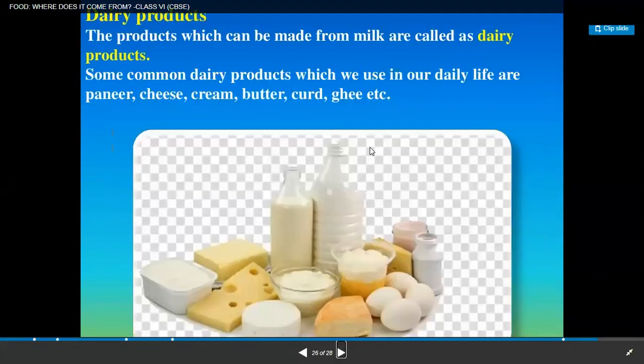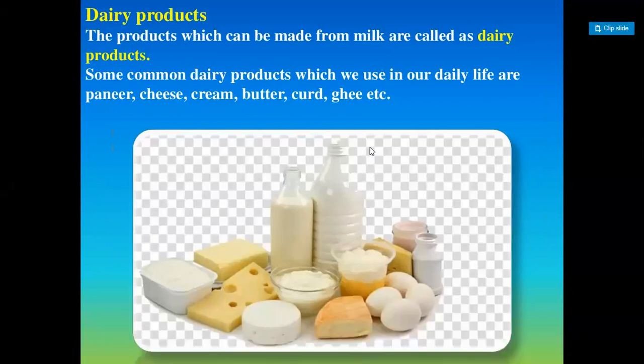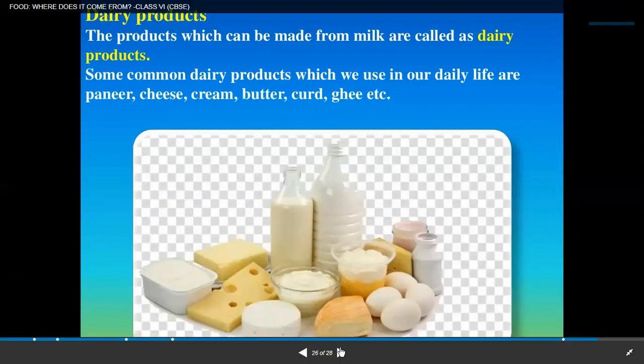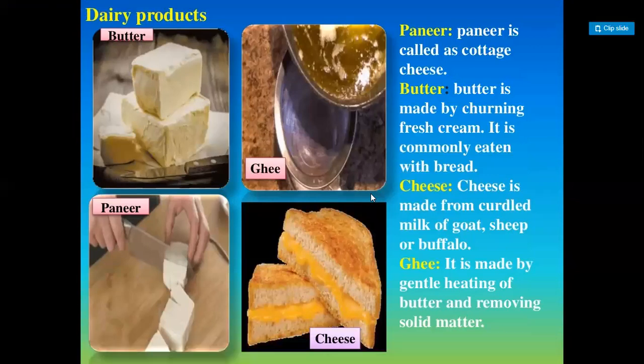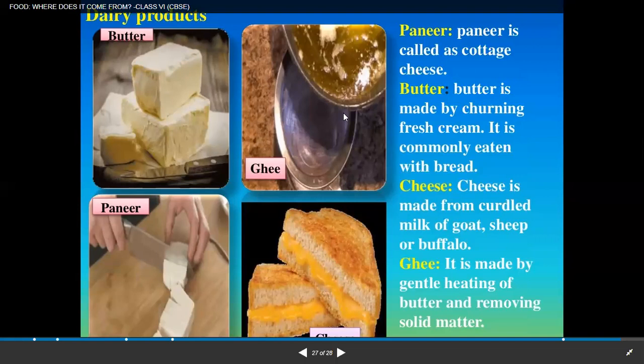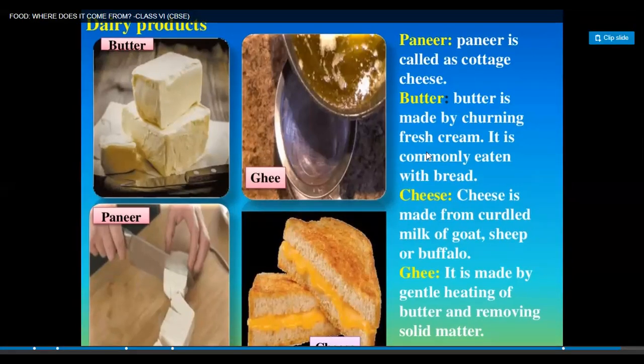So these are the dairy products which we obtain from milk, right? Like paneer, cheese, cream, butter, curd, ghee, etc. These are available in the dairies. Cheese is made from curdled milk of goat, sheep, or buffalo. We know that ghee is made by gentle heating of the butter and removing solid matter, right? Whereas paneer is called cottage cheese. So these are the dairy products, dear children, right? So that is all about this chapter which we have studied.